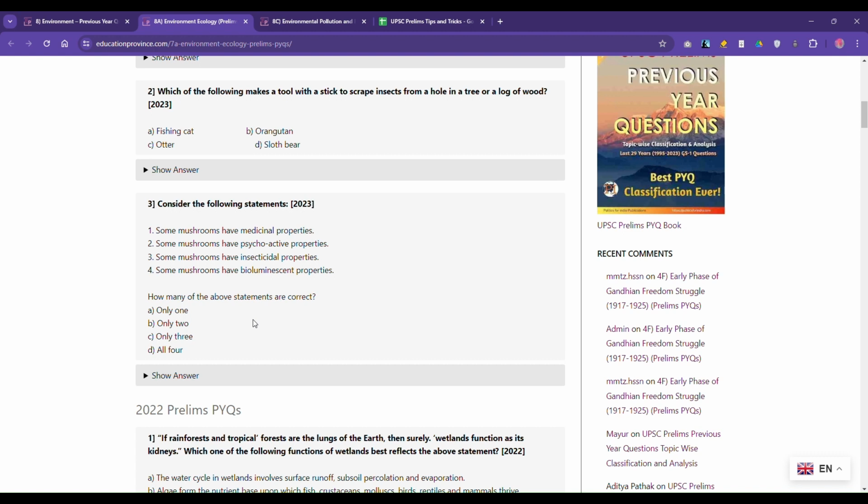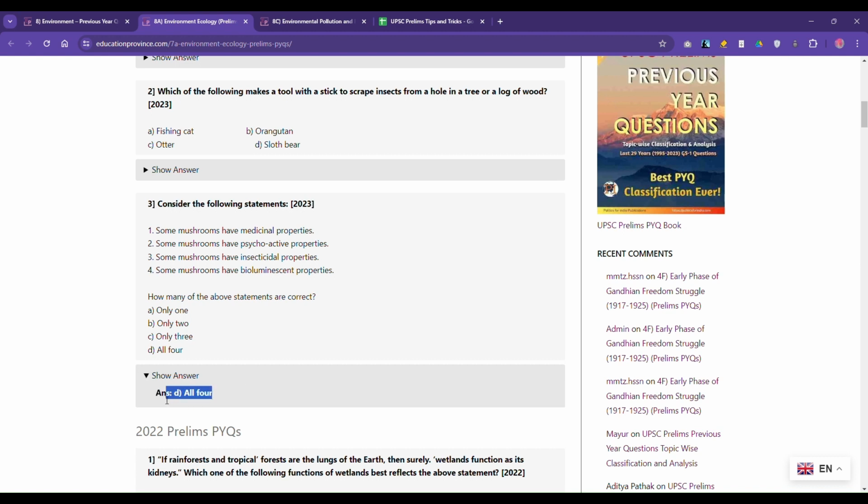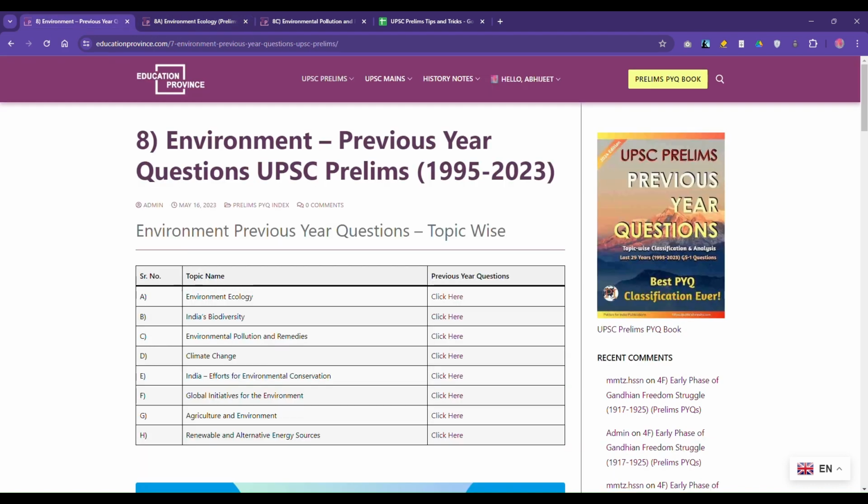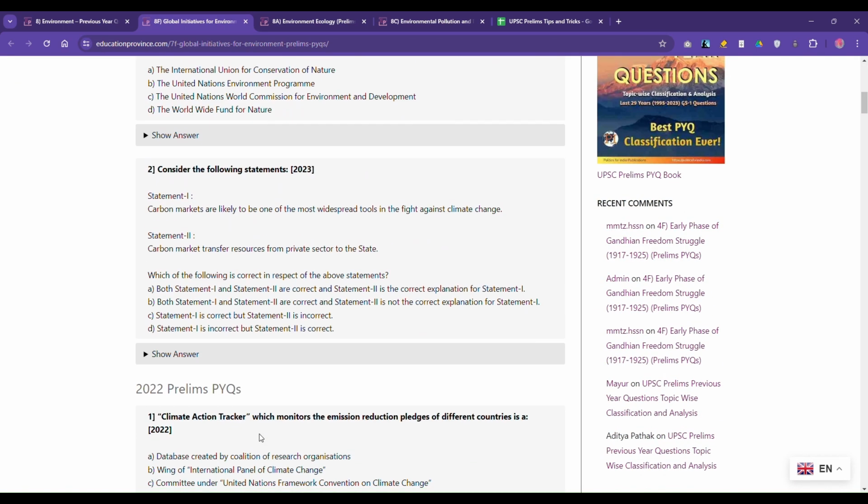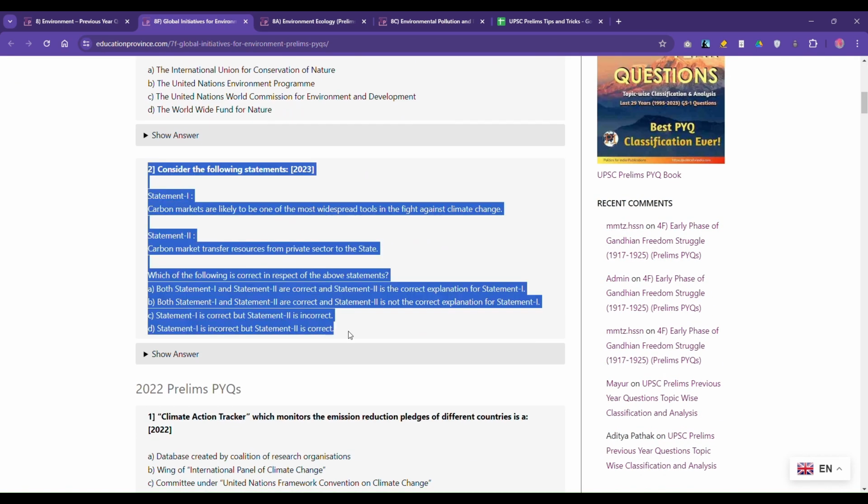Because they're not specifying anything, and anything is possible basically in this world, especially in humanities and biology, where things are not thoroughly researched. A lot of other things are also possible. So all four statements are true. Because all four were of the generic kind, we could say that all four could be true. Let's discuss one more example from the generic category, from last year only. This thing, second statement again.